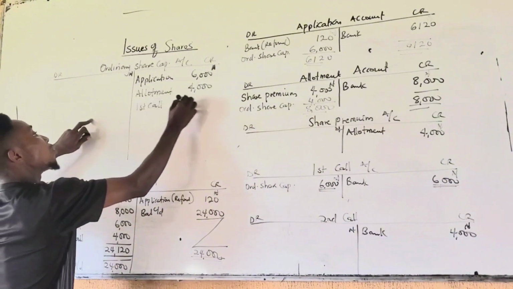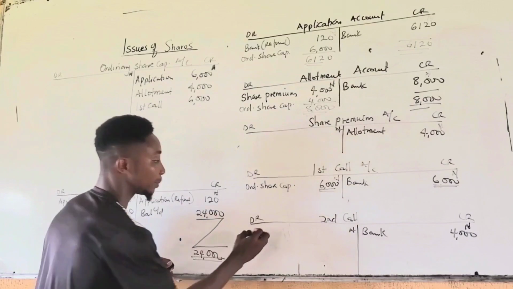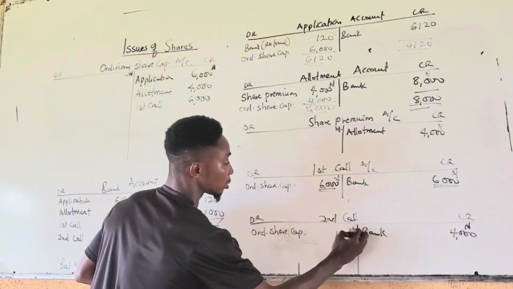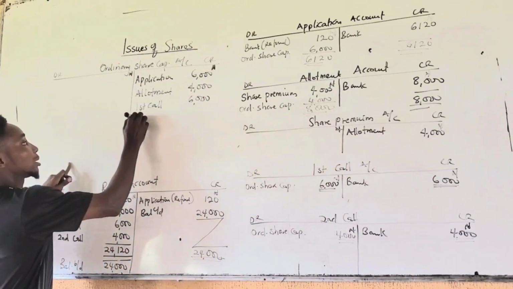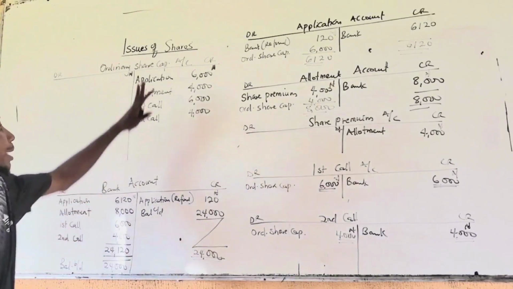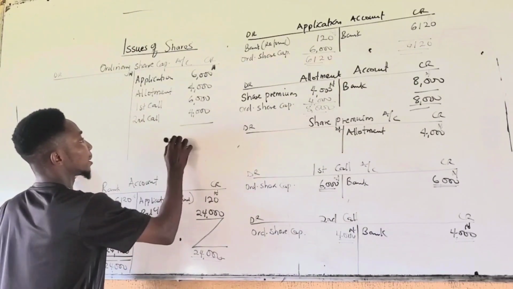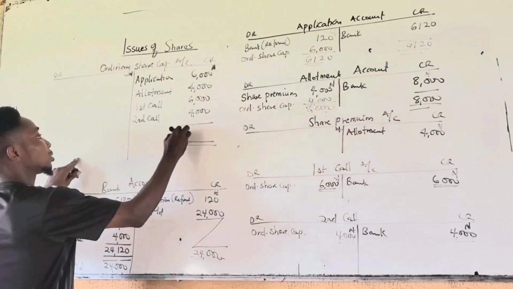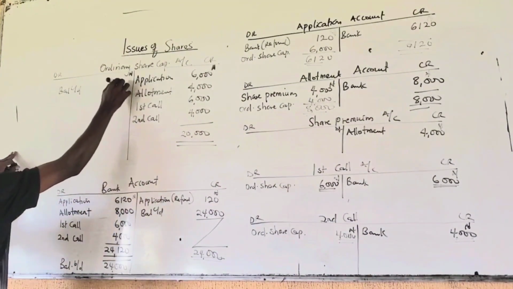First call, 6,000. Then to close the second call account, you introduce your ordinary share capital as well. Ordinary share capital, 4,000. Then this will be credited to the ordinary share capital account. Second call, 4,000. And that's all. So you balance this account, balance your share premium account. So total, 6,000 plus 4 plus 6 plus 4, that's 20,000 in total. Balance carried down, 20,000.